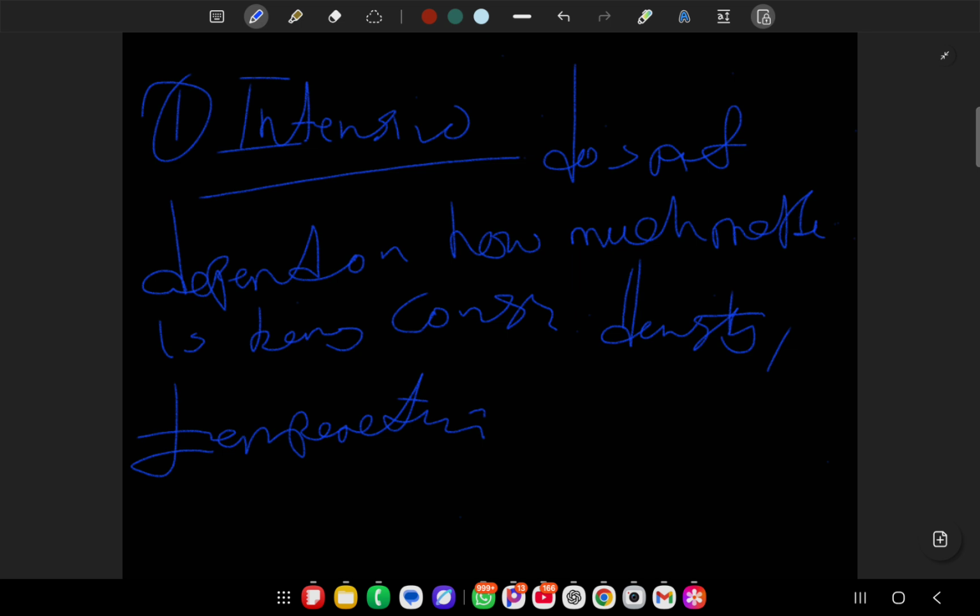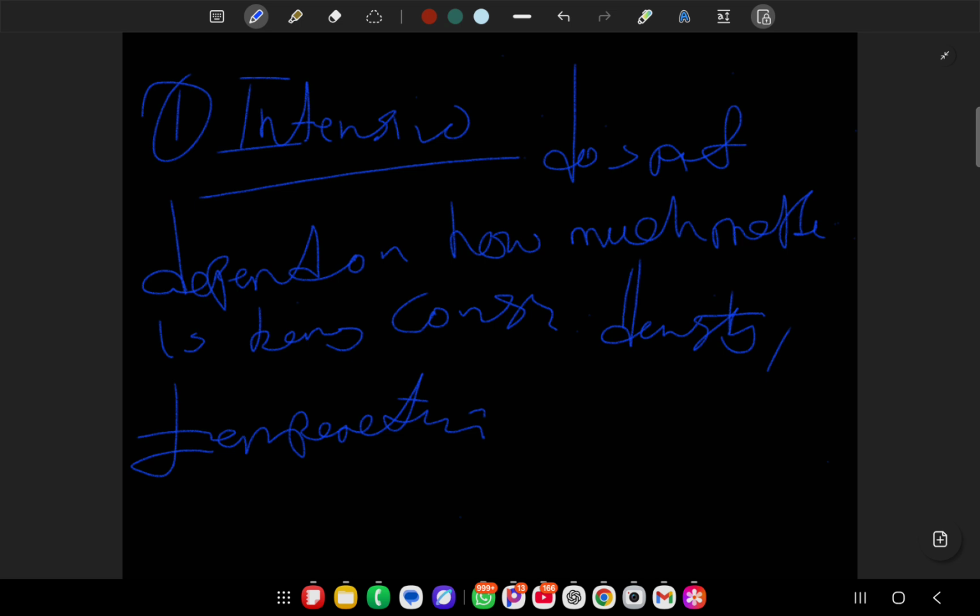That's what we mean by intensive. It doesn't depend on the availability of the matter, the space, and so forth. It's independent. Whatever you read, you read. For example, density: whatever volume of water you take, the density of water will always be equal to 1. It doesn't depend on the amount of substance or the availability of the substance.